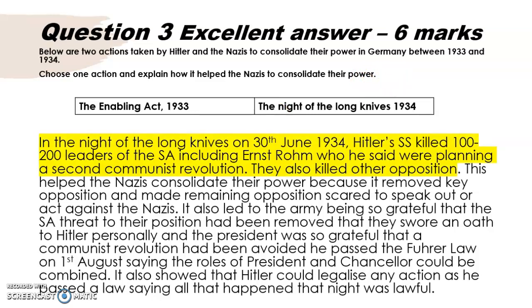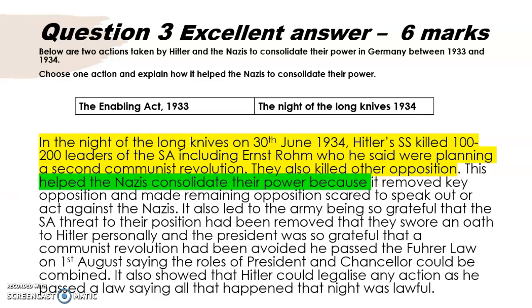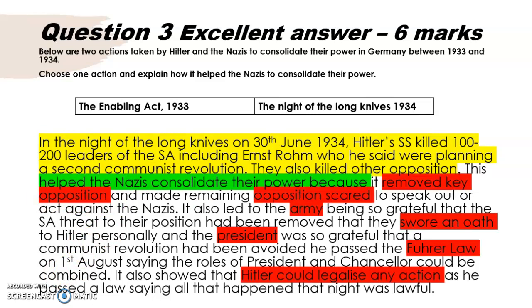You can see that it's really important to give a couple of pieces of evidence about the event. In this case, you're describing when it happened and what happened, but you'll notice that this description is not the full answer. Instead, we are asked to explain how it helps the Nazis consolidate their power, and we have this introductory sentence to get us towards that explanation.